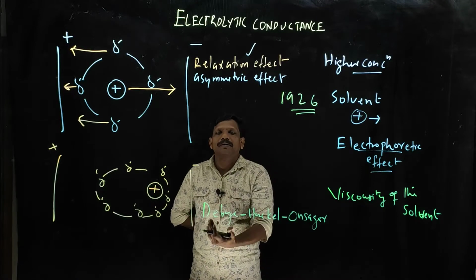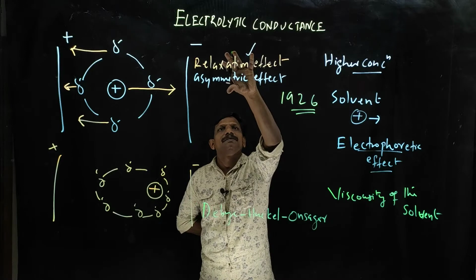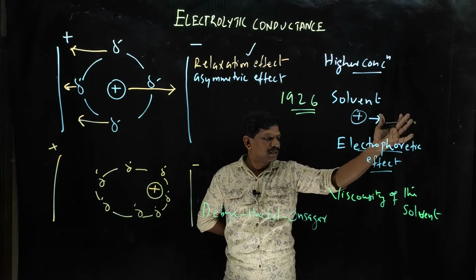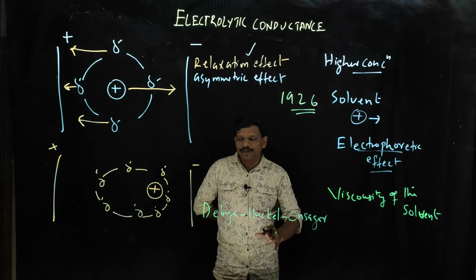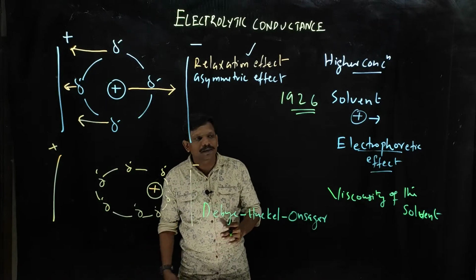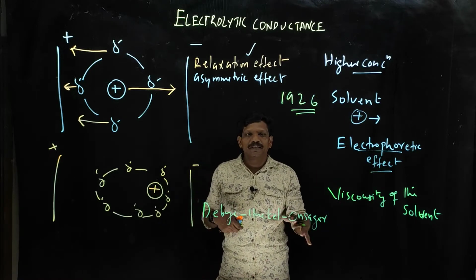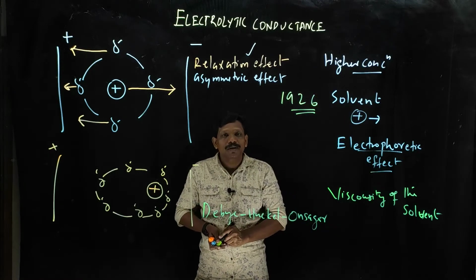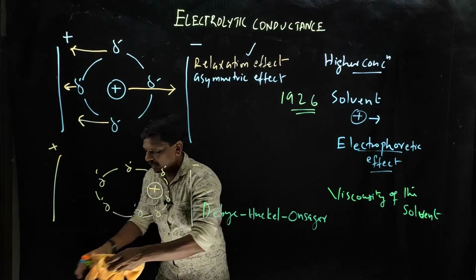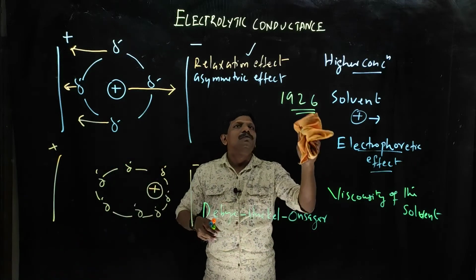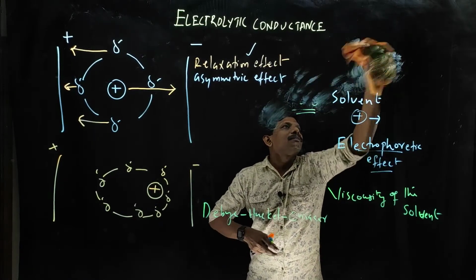They are explaining the molar conductivity. It is connected with this asymmetric effect, electrophoretic effect, and viscosity of the solvent. So this is the first equation of molar conductivity, accounting all these effects. Then the system will become more real. So what is that equation? That Debye-Huckel-Onsager equation. We will see what this equation is.